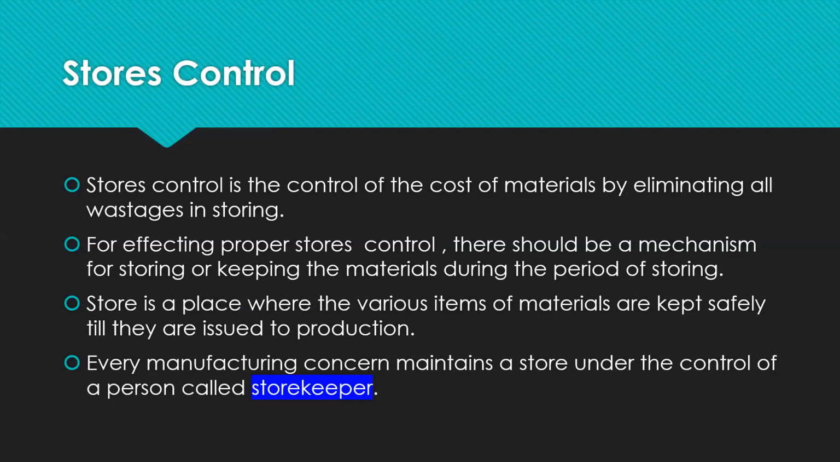We have already learned that in material control, we have three phases, or three stages. First stage is known as purchase control. In that step, we learned how the material required in an organization is purchased, etc. In the second phase, we study how the inventory is controlled, how the stores is managed, etc. Stores control is the control of cost of material by eliminating all the wastages in storing.